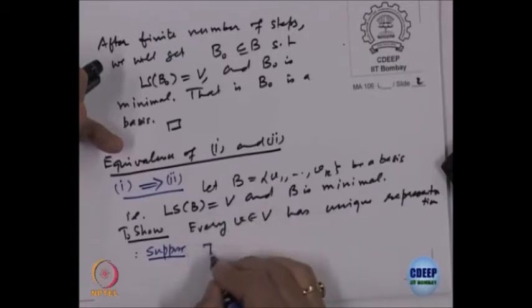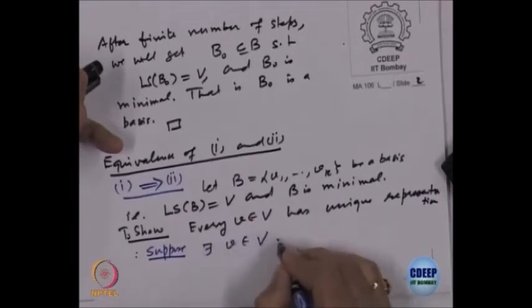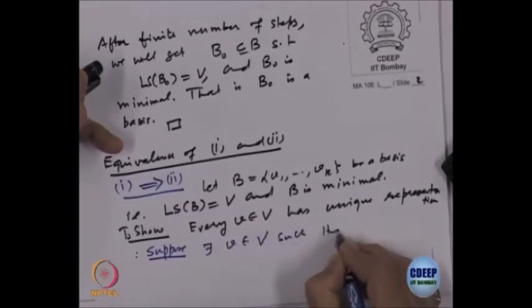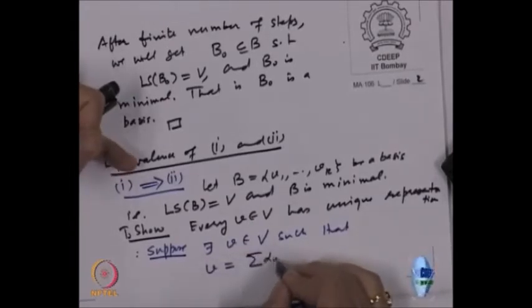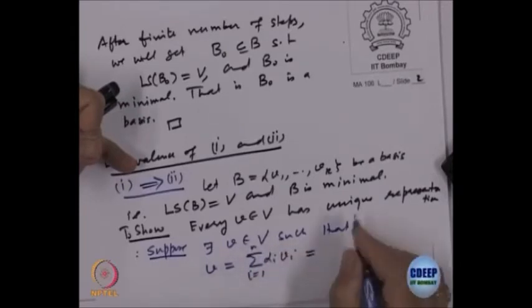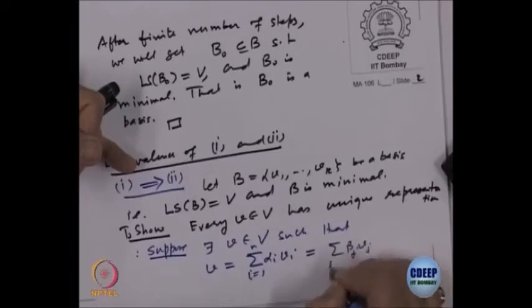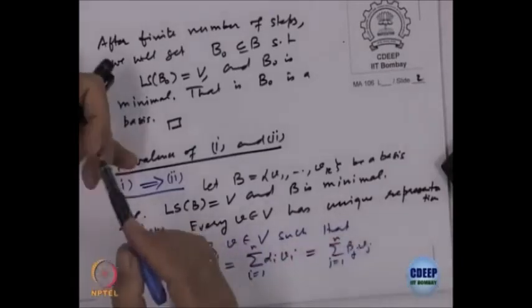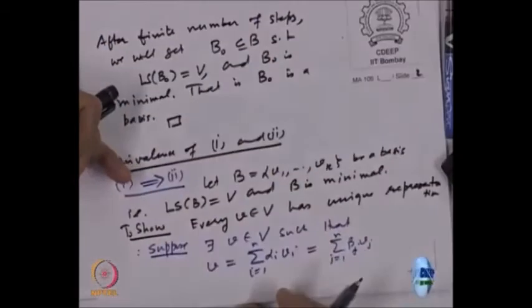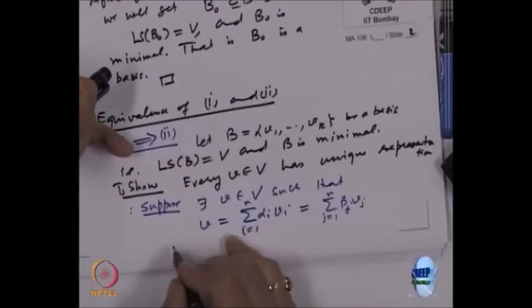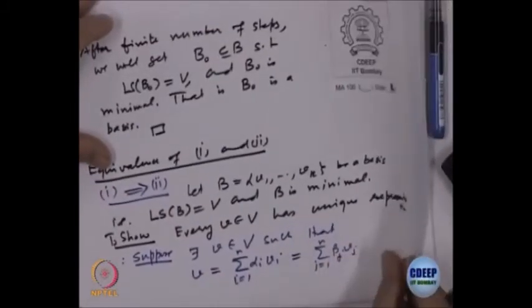So suppose there exists V belonging to V such that V is equal to the sum of alpha i V i and also equal to some other scalars, the sum of beta j V j, j equal to 1 to n. So we are assuming there are two possible representations. What is our aim to show?